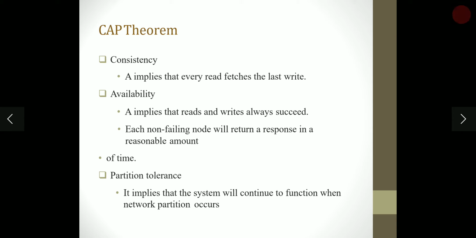Availability implies that reads and writes always succeed. Each non-failing node will return a response in a reasonable amount of time. Partition tolerance implies that the system will continue to function when a network partition occurs.